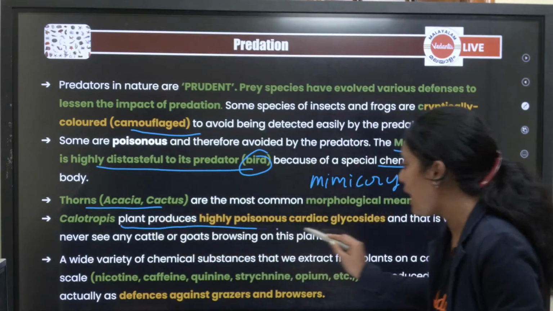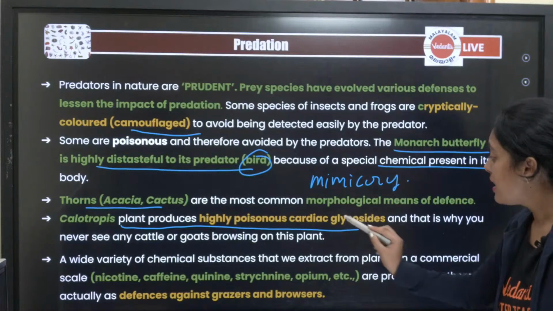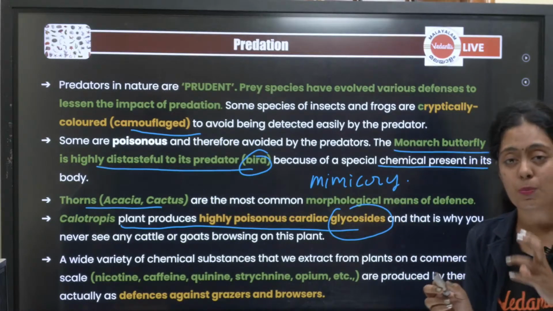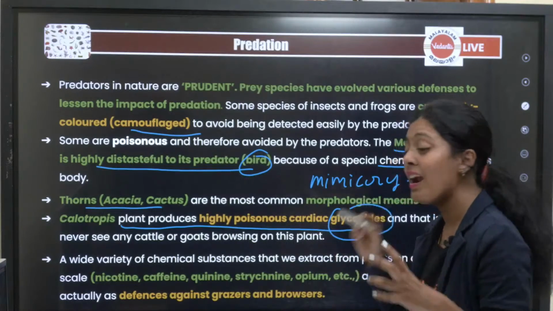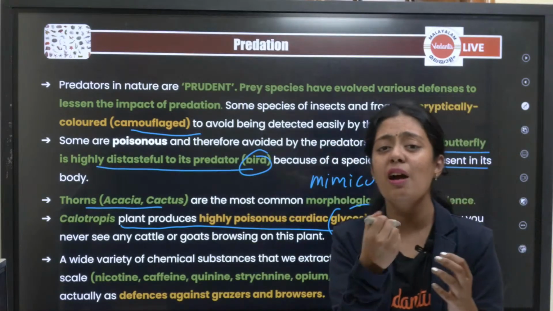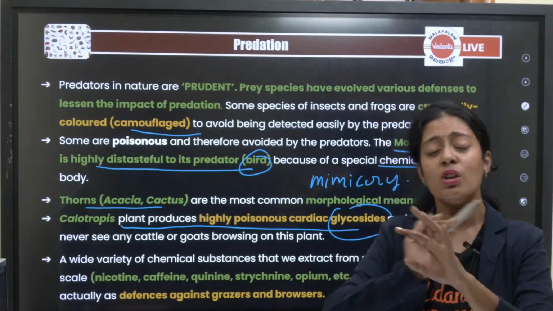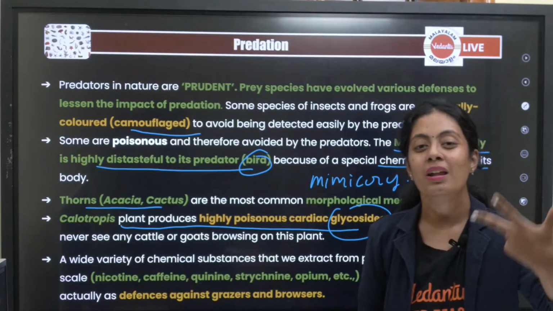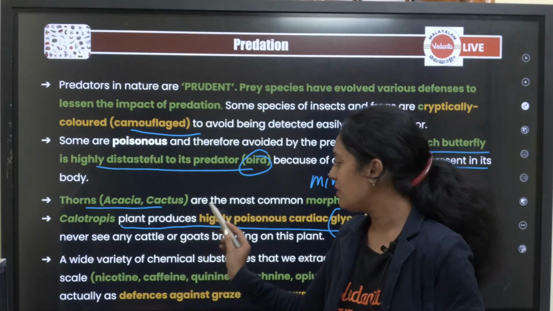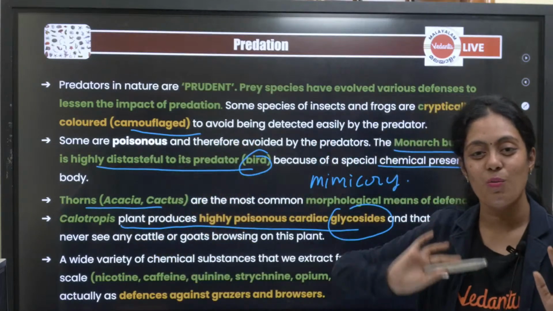Then calotropis plant produces highly poisonous cardiac glycoside. This calotropis is a plant that produces a poison. That poison is a cardiac glycoside which will directly affect your heart. Okay, so you can never see any grazing animals, cow, buffalo, any grazing animal, go near this calotropis.